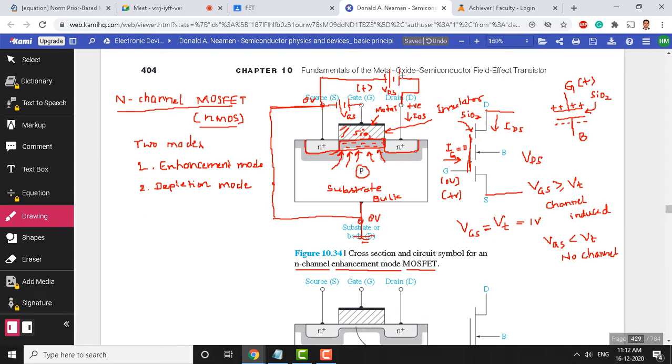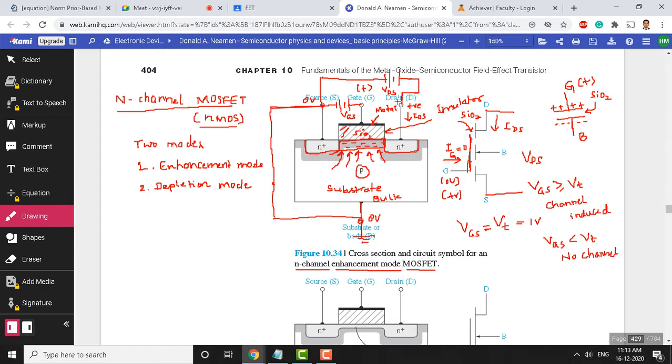Another voltage which is equally important is the drain source voltage, V sub DS. DS here stands for drain and source. The drain terminal you are seeing on the right side is the drain terminal, and this N plus region is the drain region. The voltage that we apply to the drain terminal goes straight to this drain region, because the terminal is extracted from the drain region.